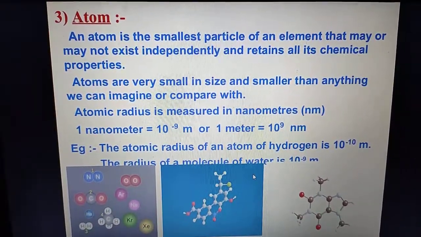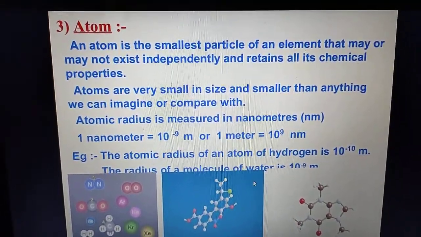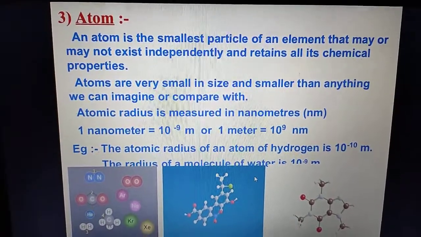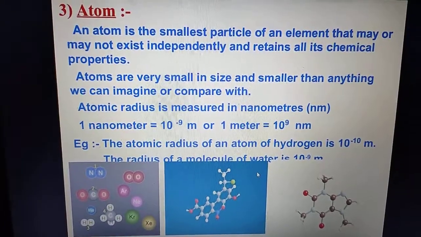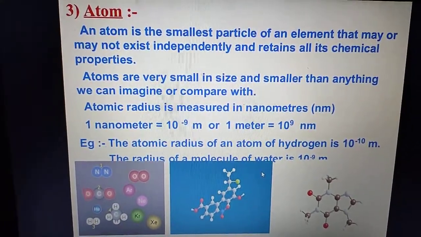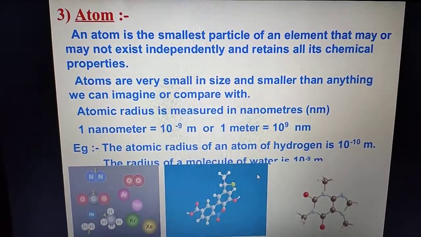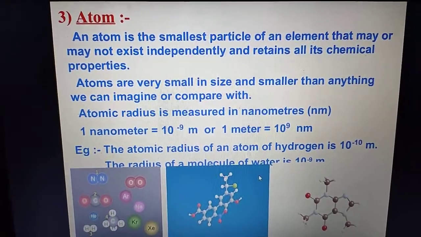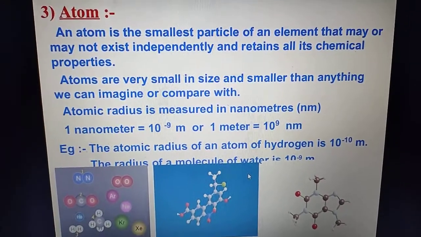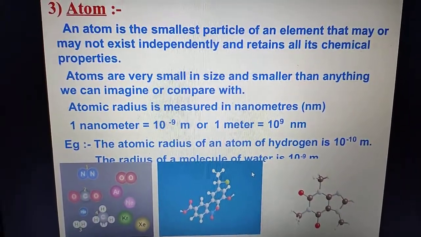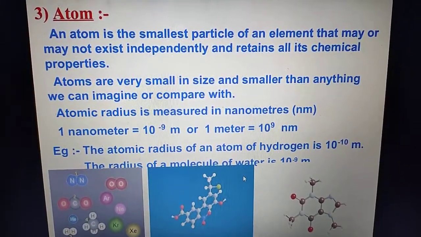Then atoms of one element are different from those of the other element. Suppose I have a molecule of water, then what is the chemical formula of water? H2O. So two atoms of hydrogen and one atom of oxygen combine to form H2O molecule, water molecule. So atom of hydrogen element is different from atom of oxygen, right? So this is the second point. Then free atoms, except those of the noble gases, do not exist under normal condition. So free atoms do not exist.